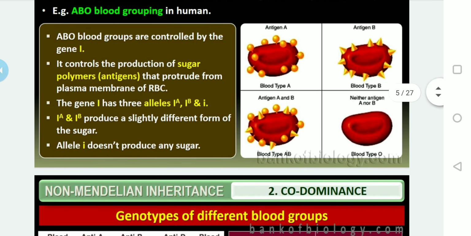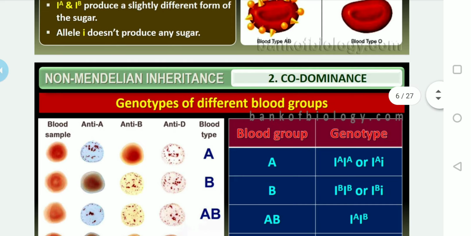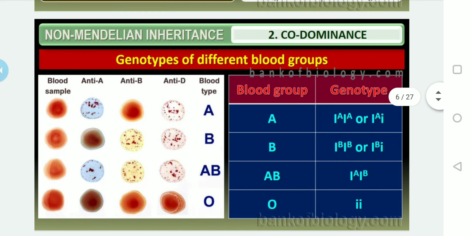So here are the genotypes of the different blood groups. I told you last year also, earlier we had a blood test in our syllabus, but in the new syllabus it is removed. But generally if you go to the doctors for a serological test, first they will check the blood group, then conduct the further serological tests for the diagnosis of different diseases.